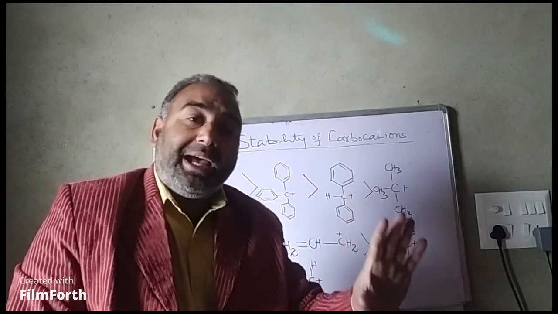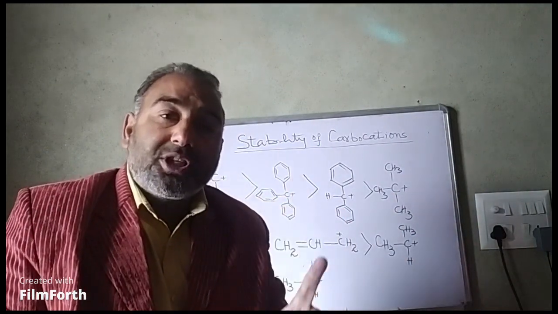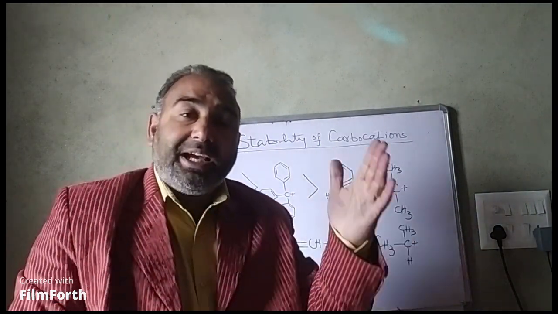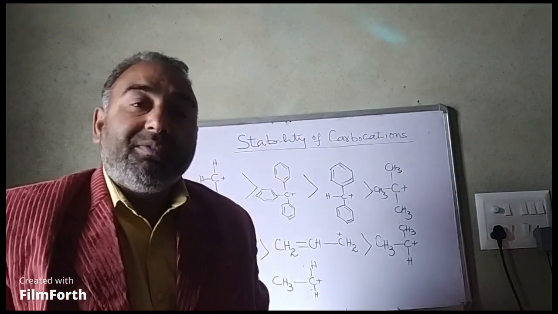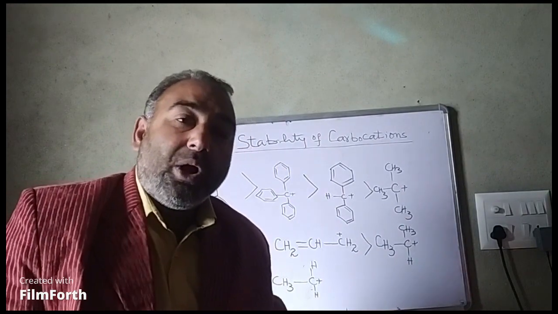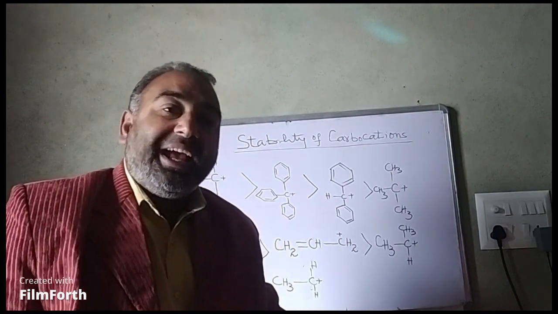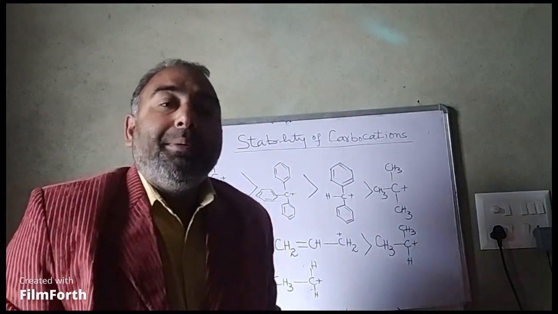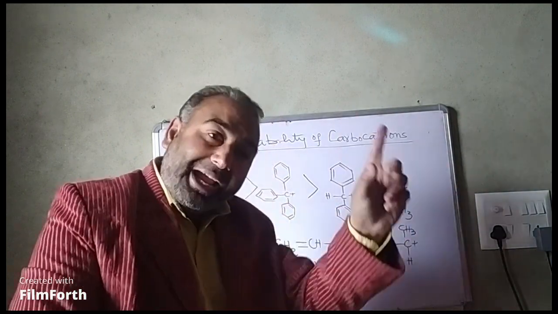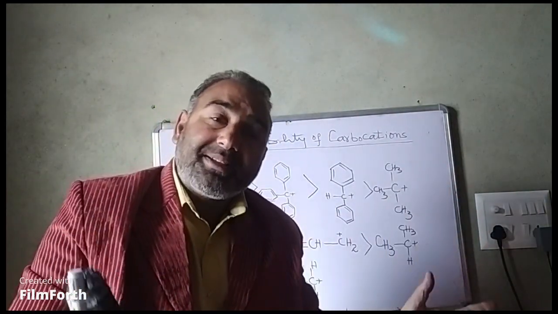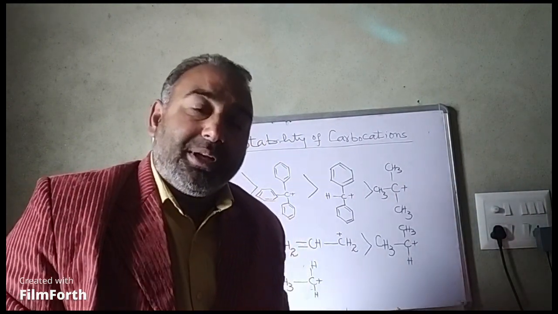And carbocations become unstable when the positively charged carbon is directly attached to an electron withdrawing group which shows negative inductive effect or negative mesomeric effect. So plus I and plus M make the carbocation stable, and minus I and minus M effects make the carbocations unstable.